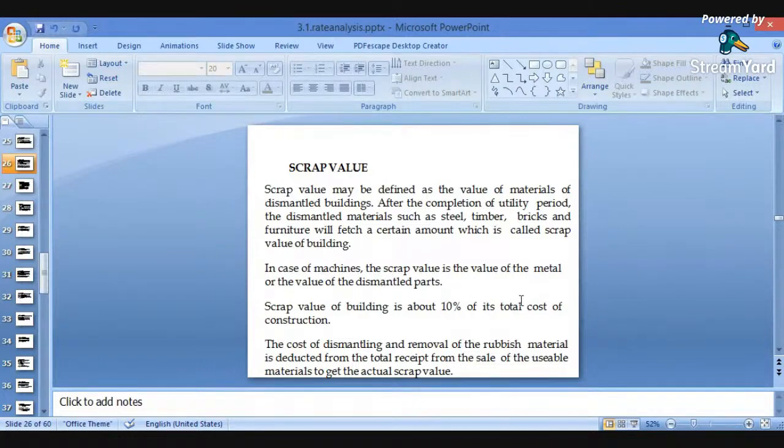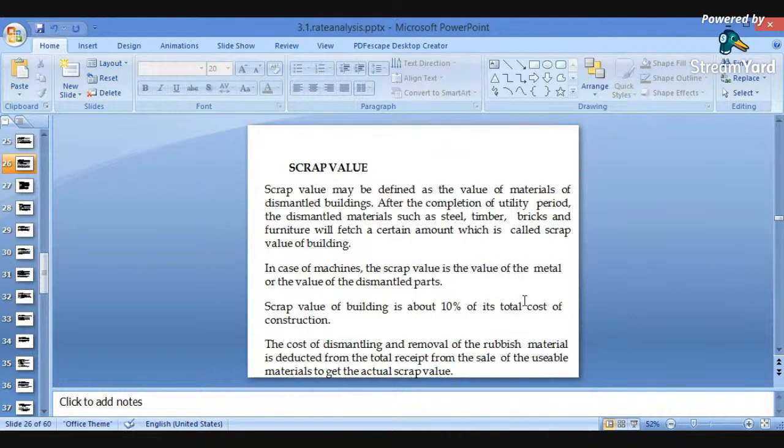That is, the scrap value is the value of the metal or the value of the dismantled parts. Again, how much percentage of the total cost has been taken care of for this? Of the total cost of construction, about 10% has been taken for the scrap value. That means from the total amount, 10% we can consider as the scrap value.